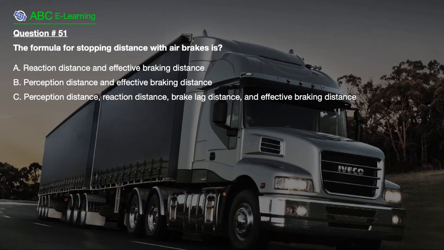Question number 51. The formula for stopping distance with air brakes is A. Reaction distance and effective braking distance. B. Perception distance and effective braking distance. C. Perception distance, reaction distance, brake lag distance, and effective braking distance.